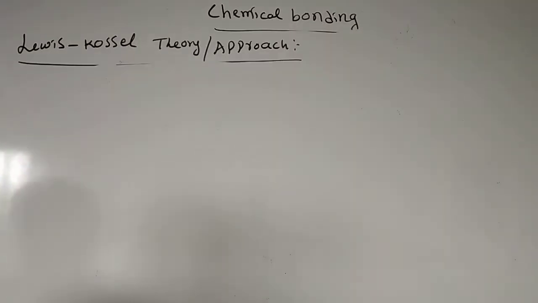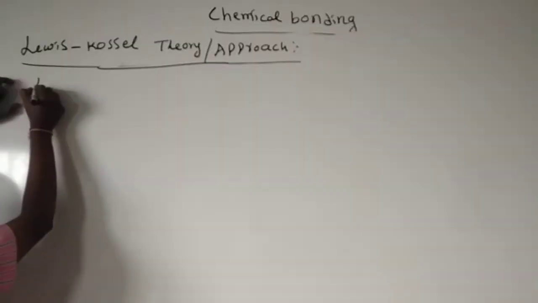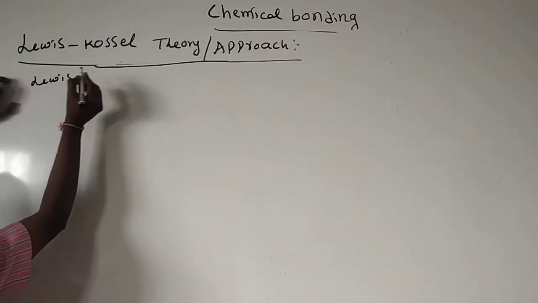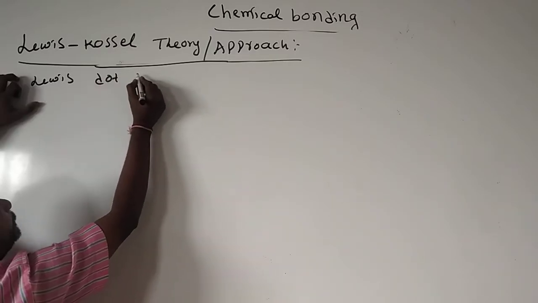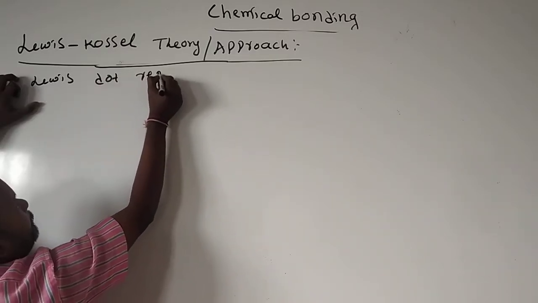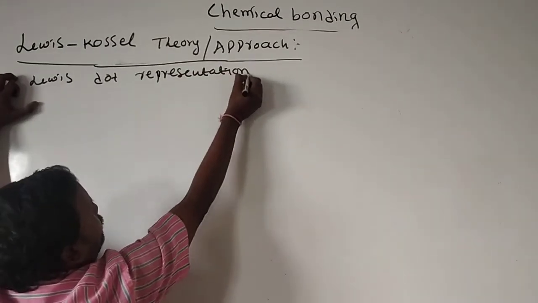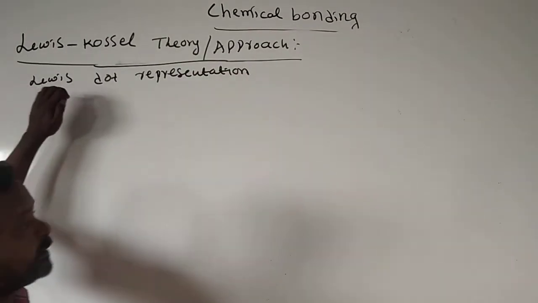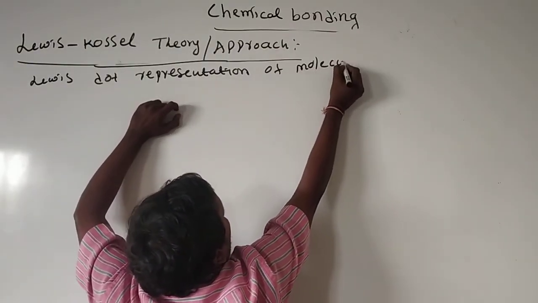Okay, next, Lewis dot representation of molecules.